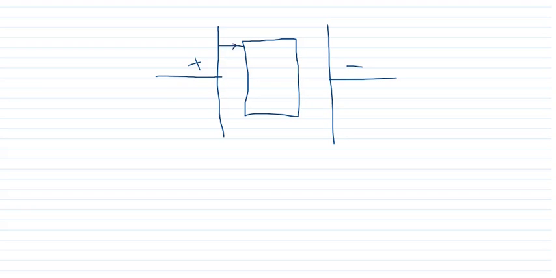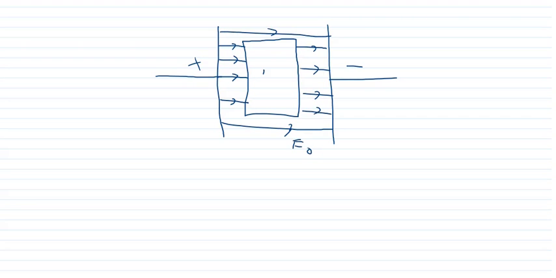So therefore the electric field will exist only outside the metal, in this way and this way. This is the E naught, but here E net, which is equal to E naught minus EP, will become 0.